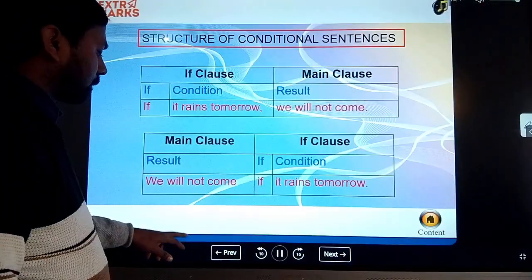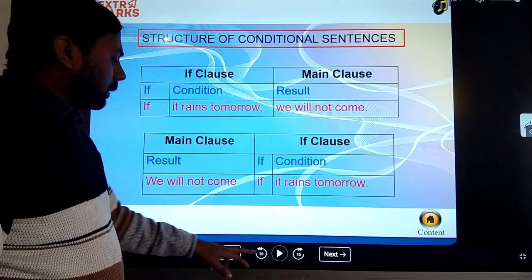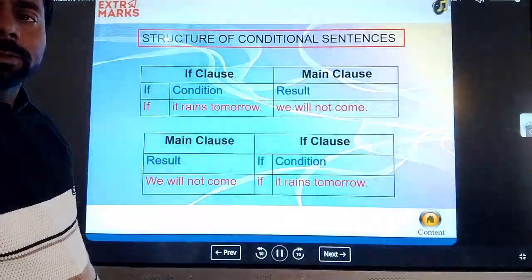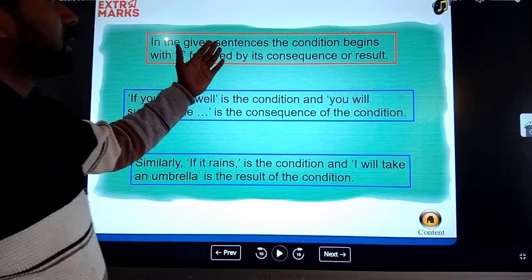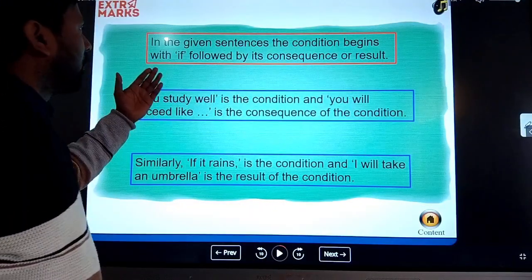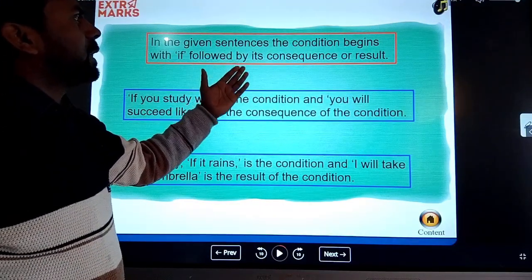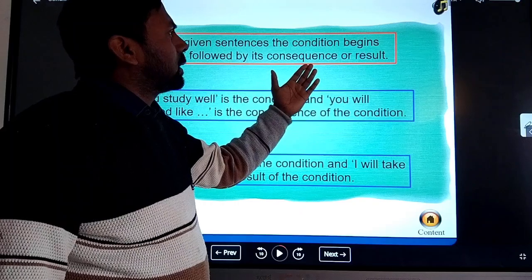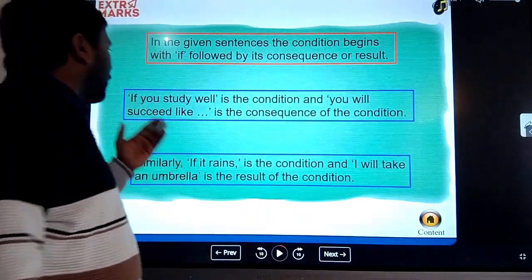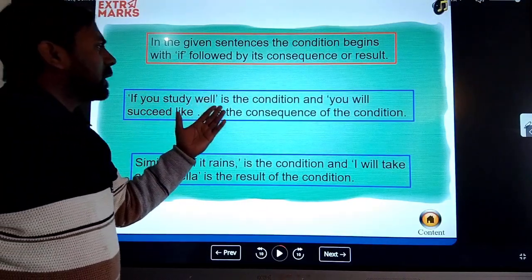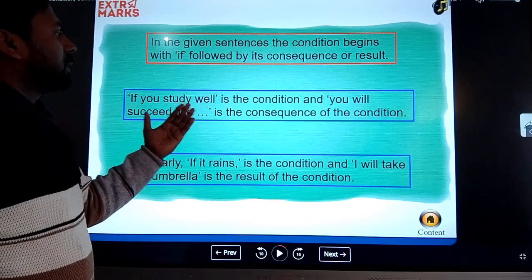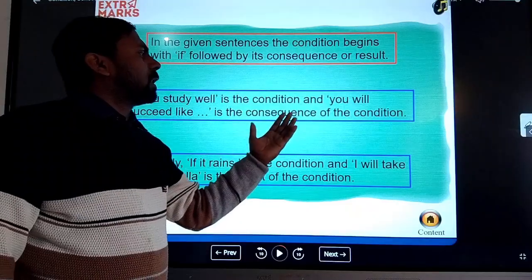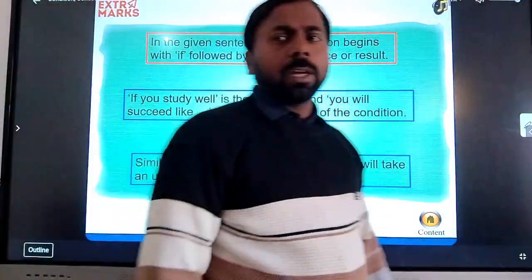Now next, you can see here the sentence tells us that in the given sentence the condition begins with if, followed by its consequence or result. So if you study well is the condition and you will succeed is the consequence of the condition, okay.